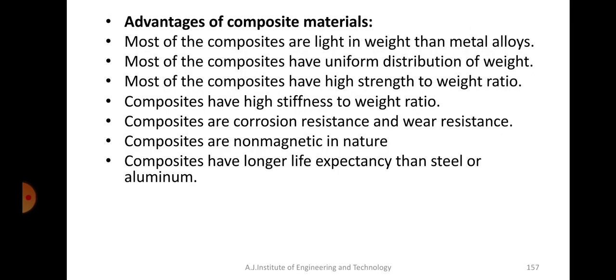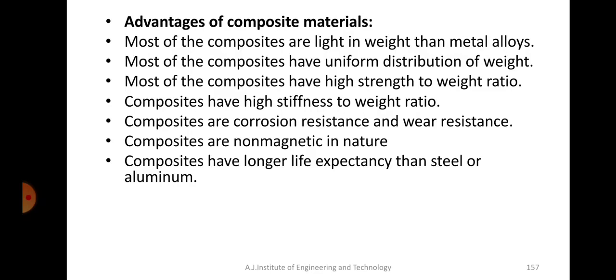Okay, so as I've told you, advantages of composite materials in general. Most of the composite materials are lighter in weight than metals or alloys. One of the important advantages of composite materials is that they are light in weight, but they will match the strength of the metals, and that is why we are able to replace them.